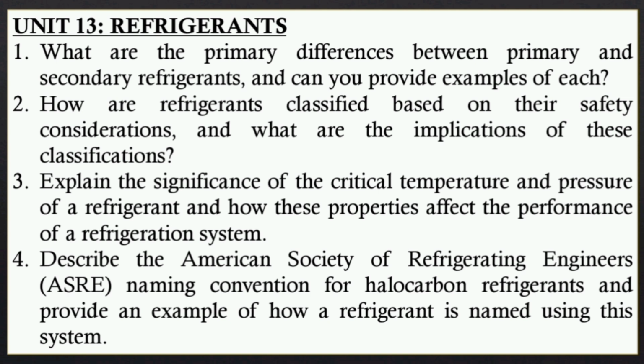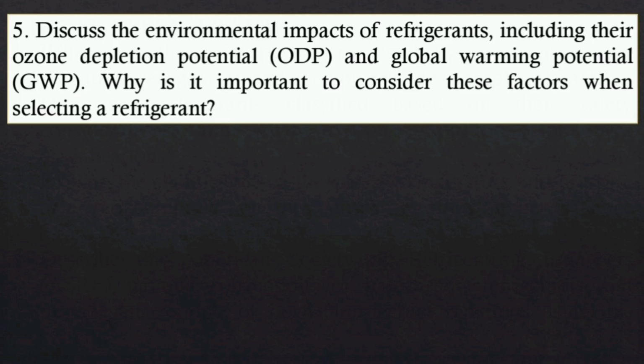Explain the significance of the critical temperature and pressure of a refrigerant and how these properties affect the performance of a refrigeration system. Describe the American Society of Refrigerating Engineers naming convention for halocarbon refrigerants and provide an example of how a refrigerant is named using this system. Discuss the environmental impacts of refrigerants, including their ozone depletion potential and global warming potential. Why is it important to consider these factors when selecting a refrigerant?